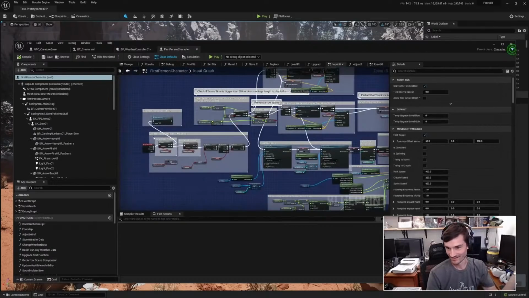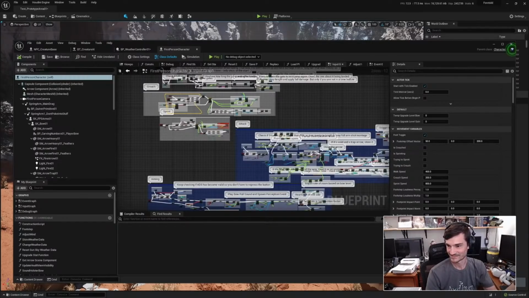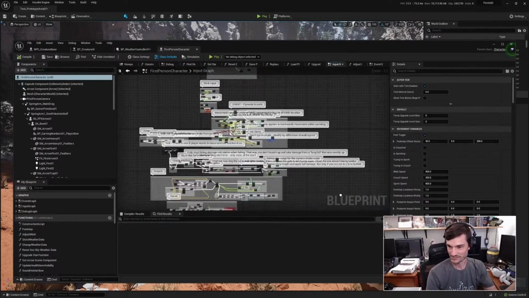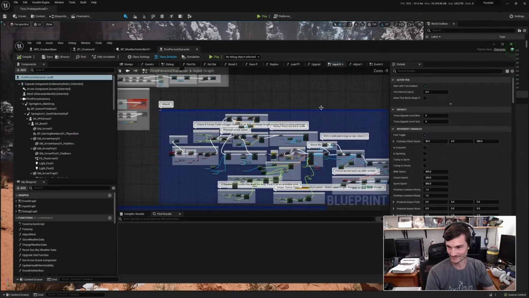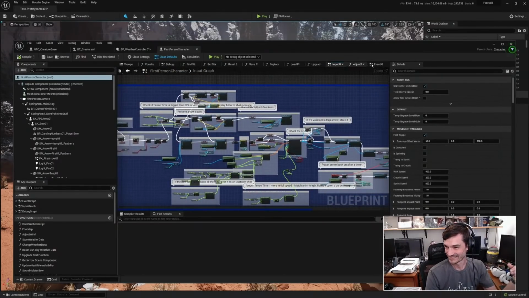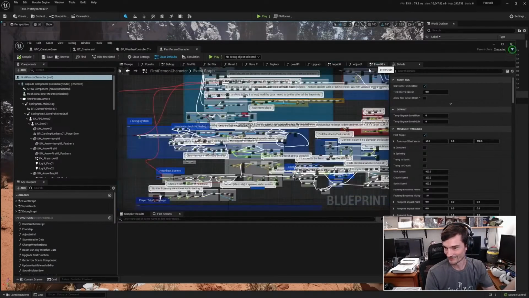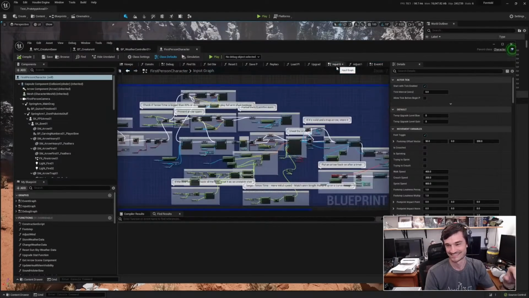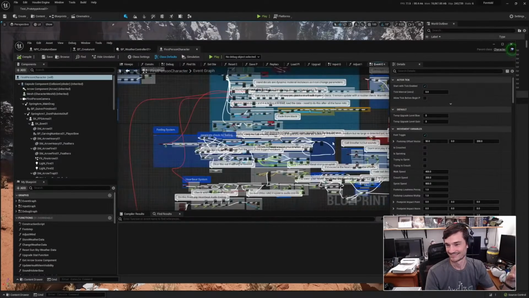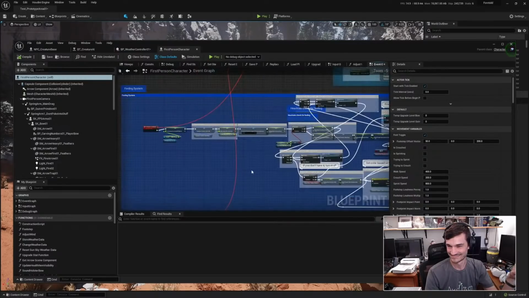The player is probably my most elaborate blueprint. It's this whole mess. This is just one of the pages of tons of stuff. I have the whole feeling system and heart rate, in my other event graph over here. I love blueprints. I love the zoomed-out view of blueprints. It looks so insane.